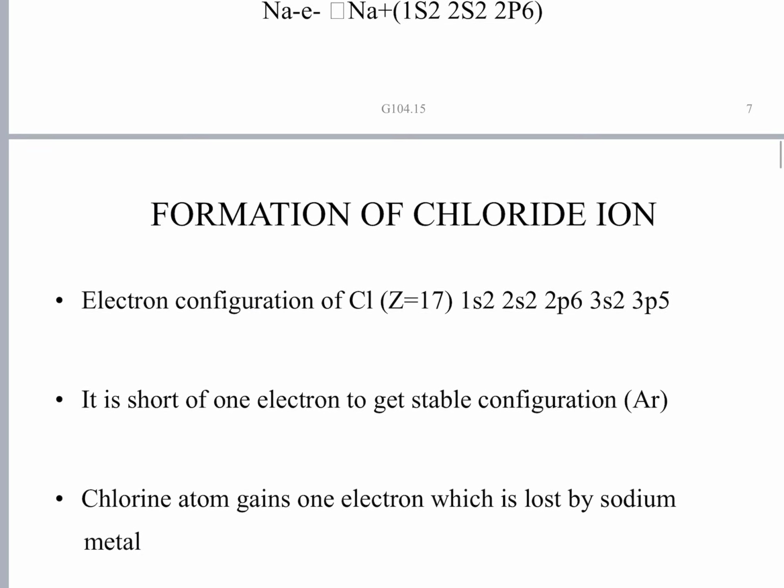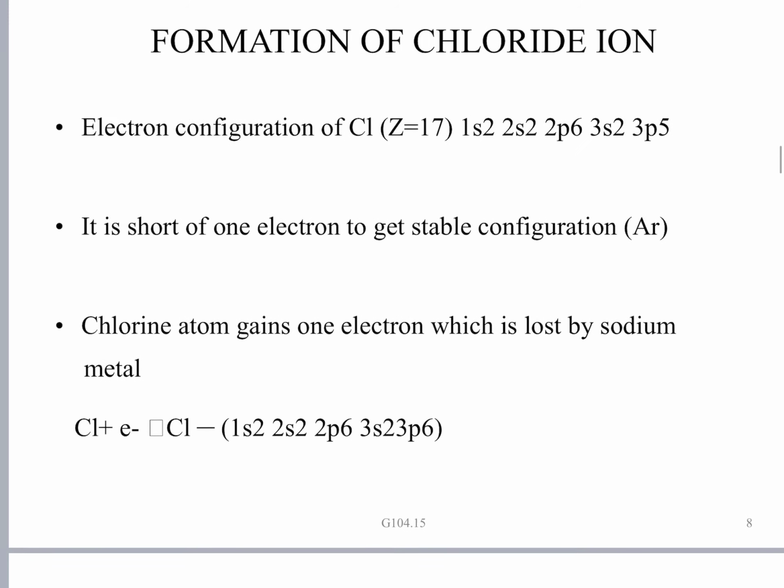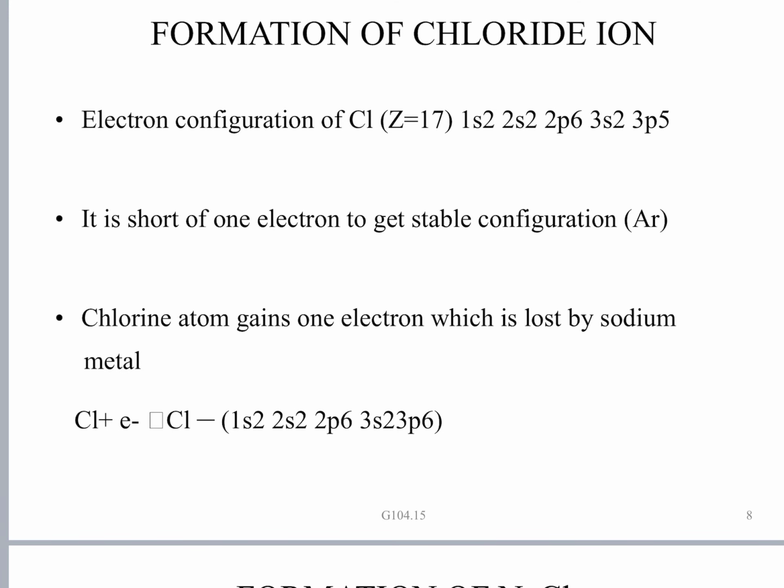Okay. Then let us go for the formation of the chloride ion. The atomic number of chlorine is 17. There are 17 protons in the nucleus as well as 17 electrons in the outside extranuclear space. Its configuration is 1s2, 2s2, 2p6, 3s2, 3p5.